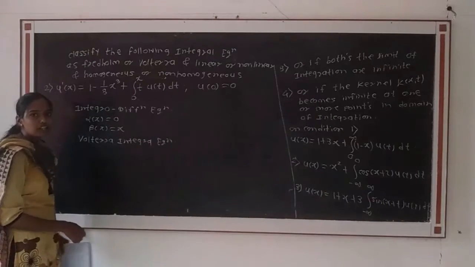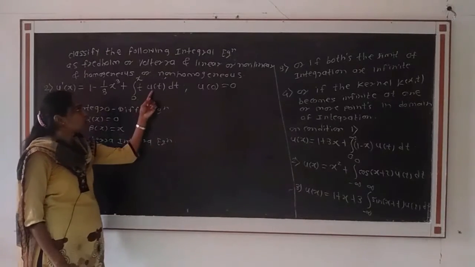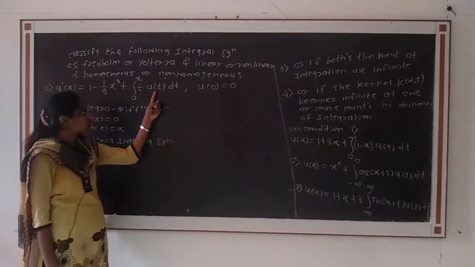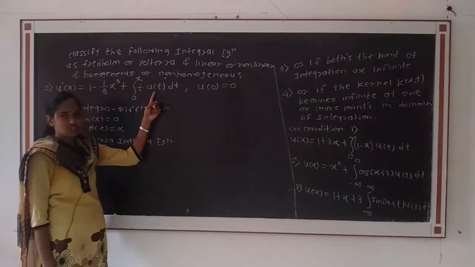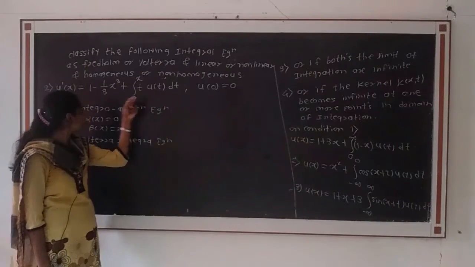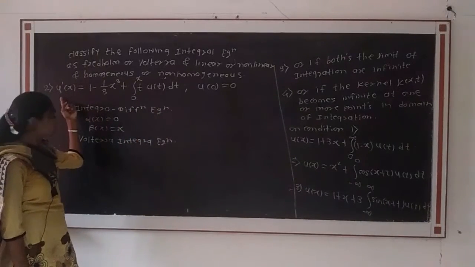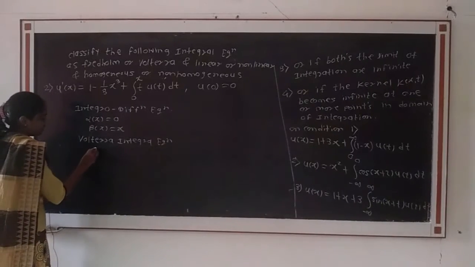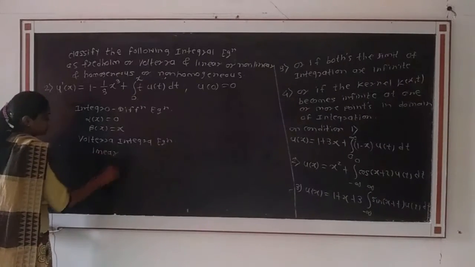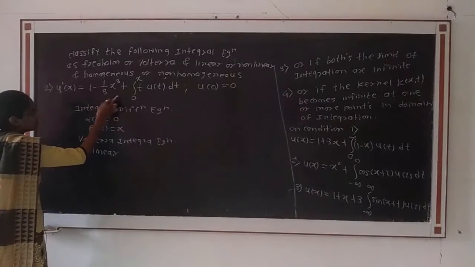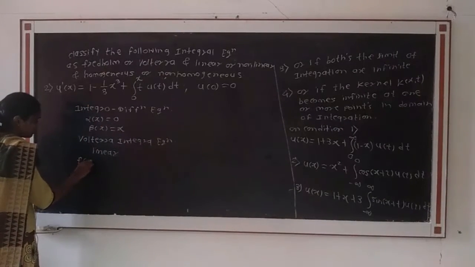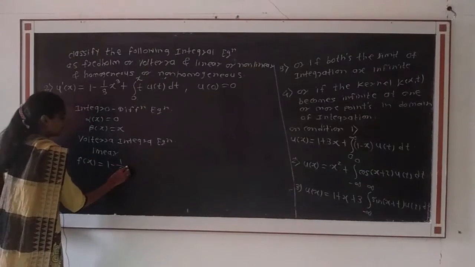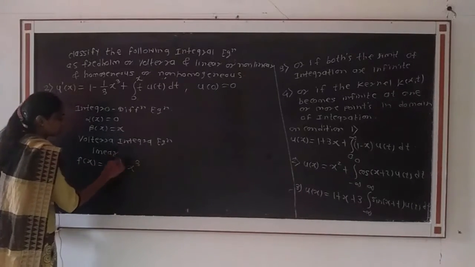Then for linearity, we check the power of the unknown function. Here the unknown function u of t occurs linearly, that is, with power 1 under the integral sign and also outside of the integral sign. Therefore, it is linear. Then the function f of x, which is 1 minus 1 by 3 into x cube, is present.